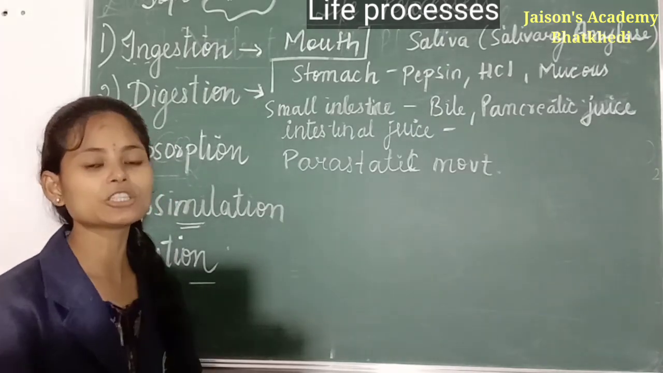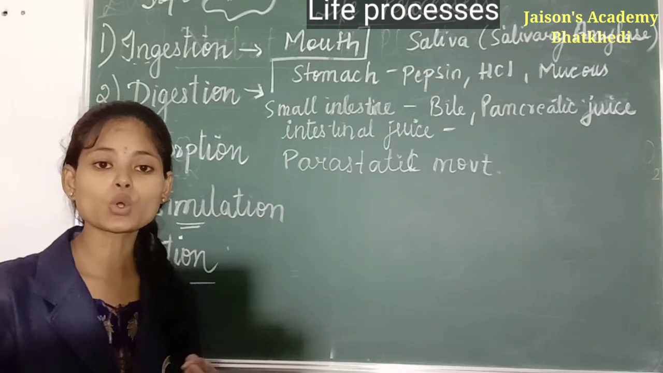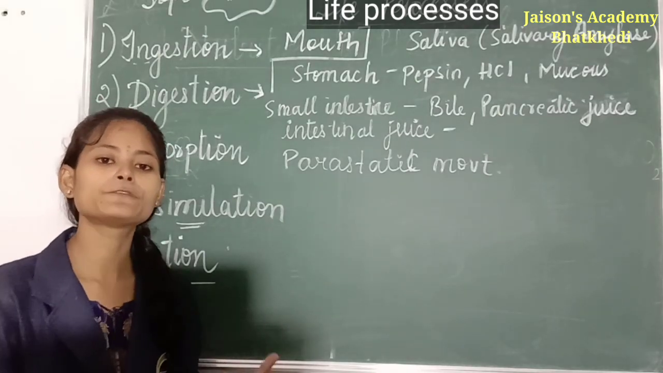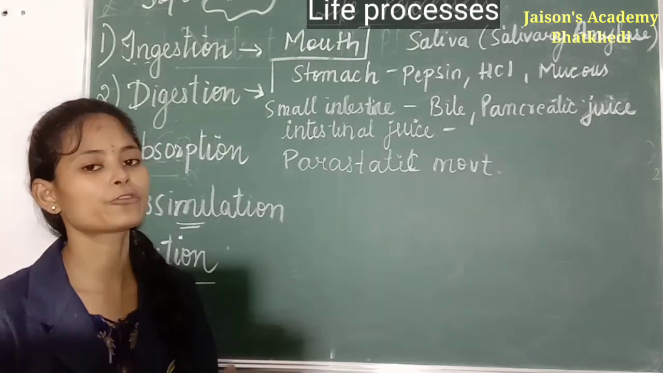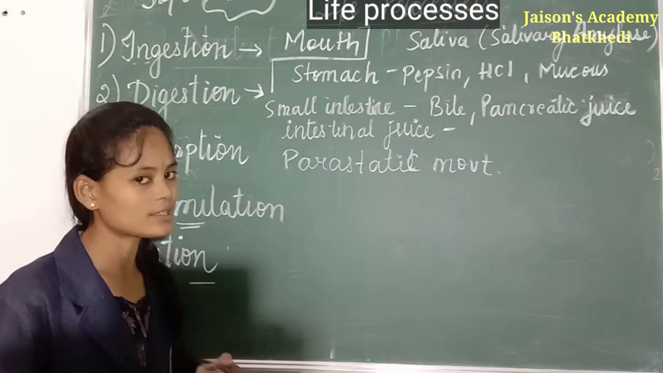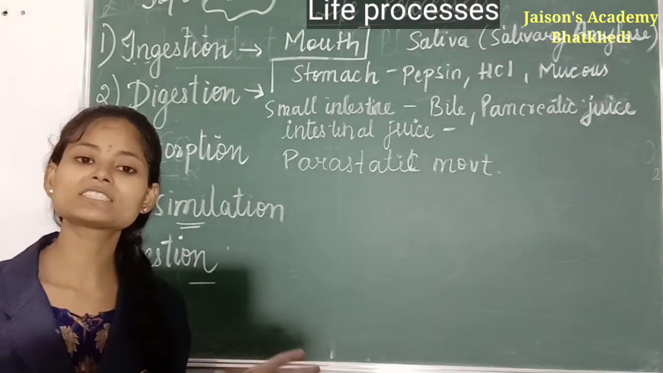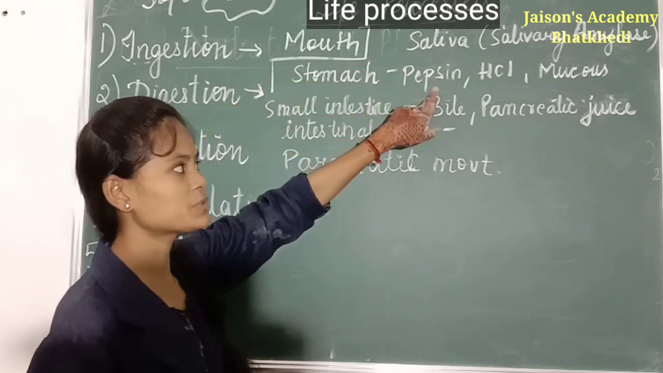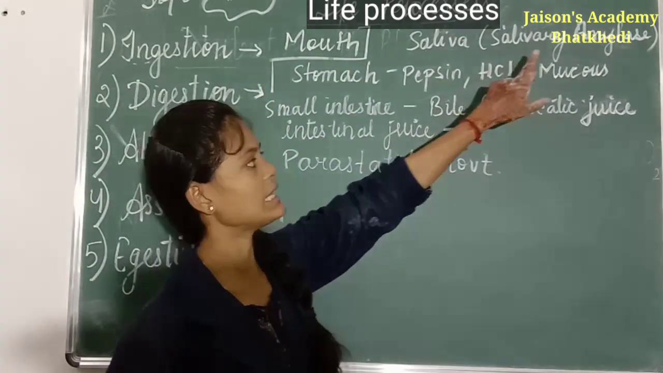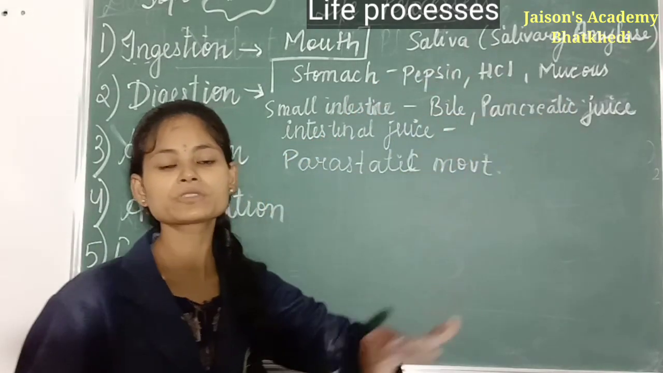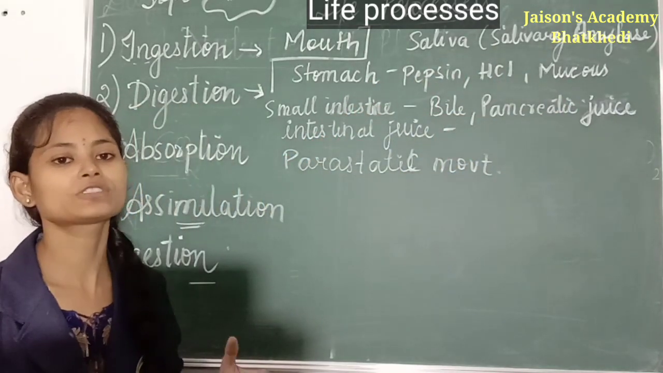Now the food has entered our stomach, and further digestion takes place, as it is stored in our stomach for 4 to 5 hours. The partially digested food is stored there, and further digestion takes place inside the stomach only. Now what things are present inside the stomach? In our stomach, pepsin, HCl and mucus are present. These are secreted by the walls of the stomach.